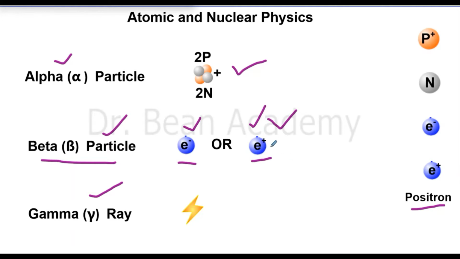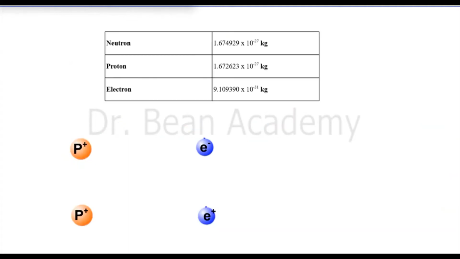Most students confuse a positron with a proton because they think a proton has equal but opposite charge to an electron, right? Yes, it is true, because a proton has equal but opposite charge, meaning positive charge, to that of an electron. So it is the same case with a positron. A positron has everything like an electron, but its charge is opposite to the charge of an electron, though equal in amount. So let me tell you the difference.